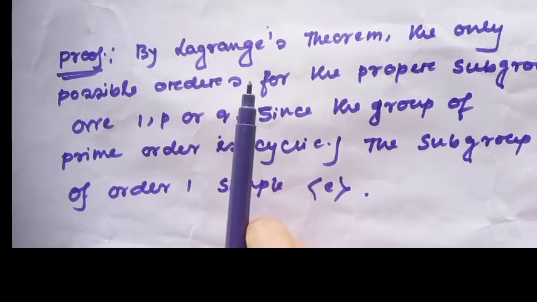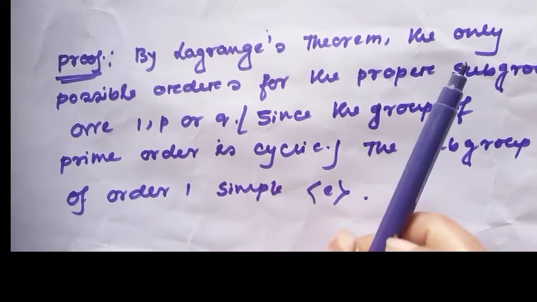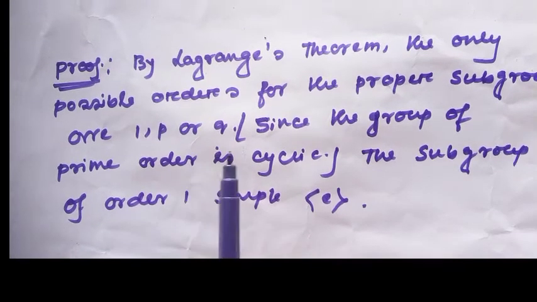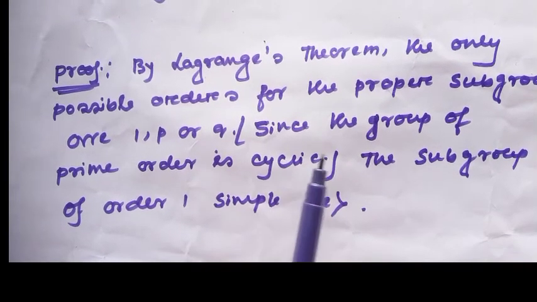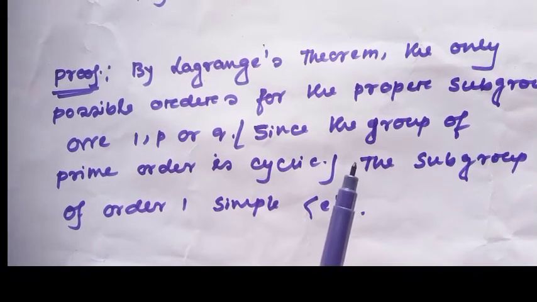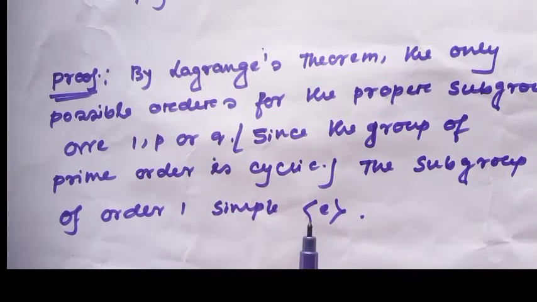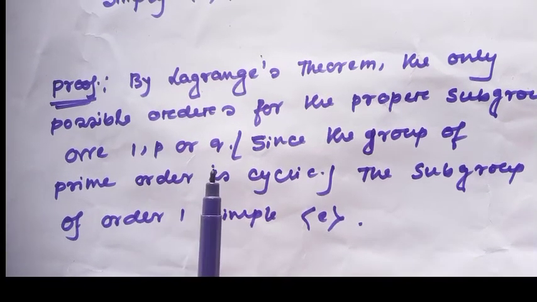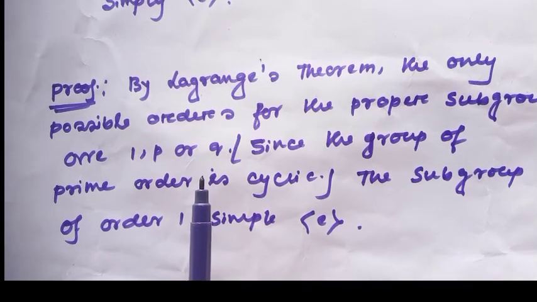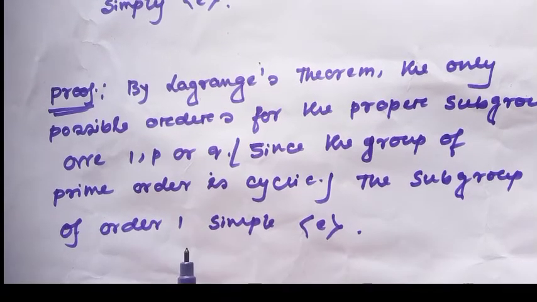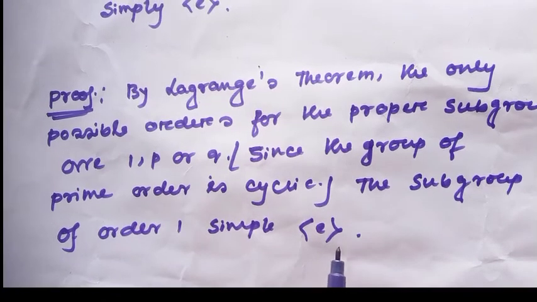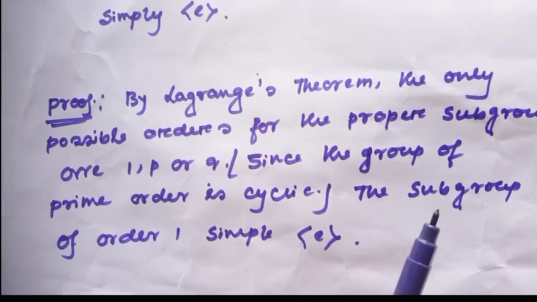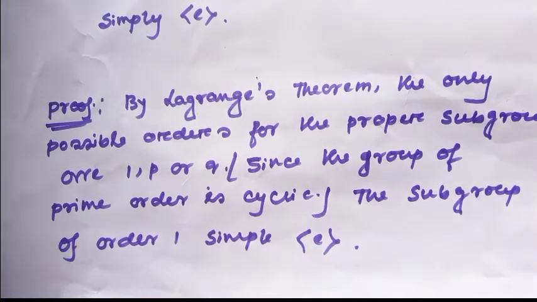Let's see the proof. By Lagrange's theorem, the only possible orders for a proper subgroup are 1, P or Q. By the previous theorem, we know a group of prime order is cyclic. So the subgroups of order P and Q will be cyclic. The subgroup of order 1 is simply the cyclic subgroup generated by E. So all proper subgroups of a group of order PQ will be cyclic.